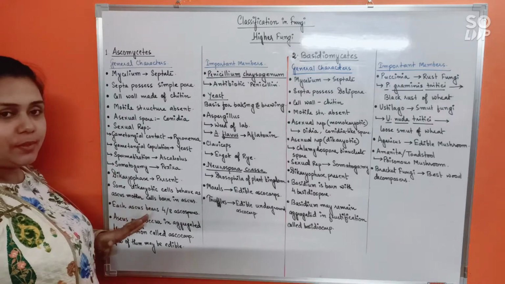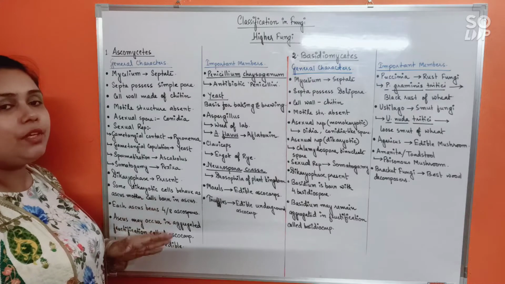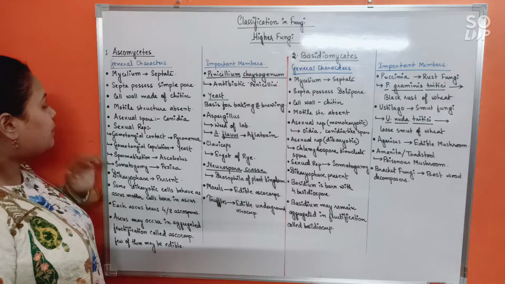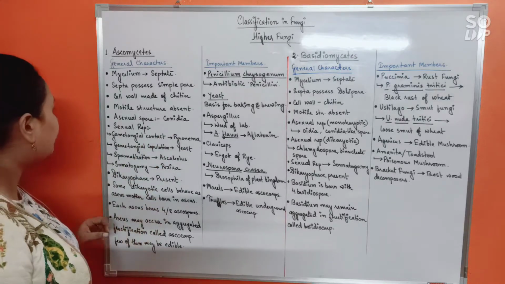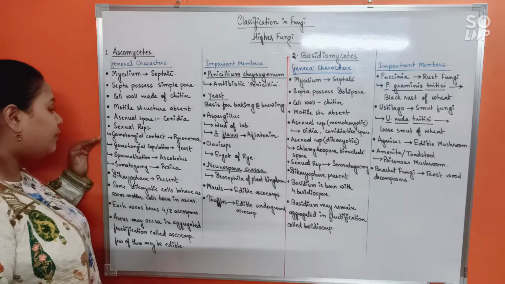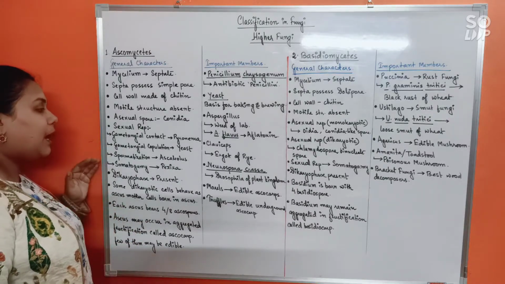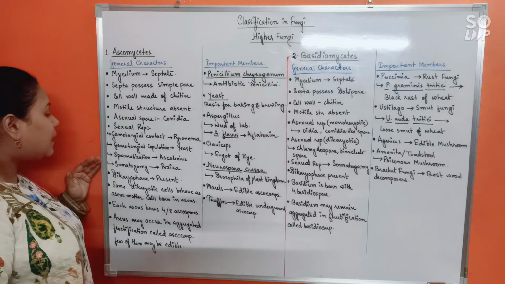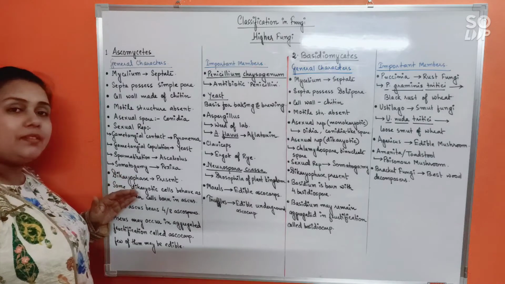Motile structures are absent. As I have told you, they are only present in Oomycetes. Other than that, everywhere they're absent. Okay? Now, asexual spores will basically be conidia. Sexual reproduction can be of various types in various members, like gametangial contact in Pyronema, gametangial copulation in yeast, spermatization in Ascobolus, somatogamy in Peziza.